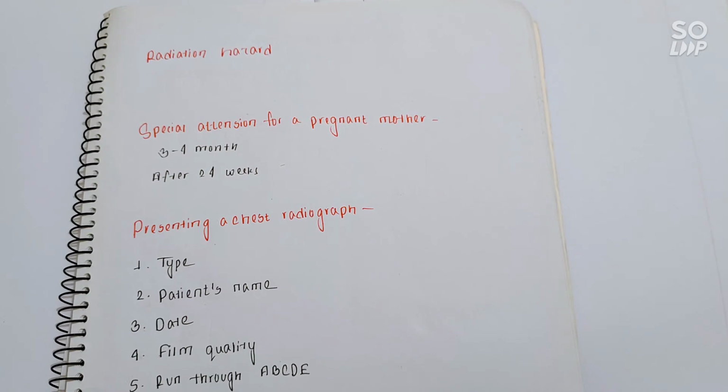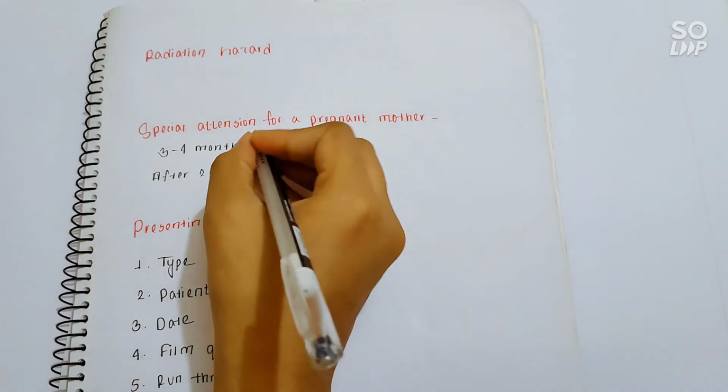Radiation hazard. We all know about radiation hazard. Hazard is that X-ray beams damage our cells. Then there will be special attention for a pregnant lady. And this is more hazardous for a pregnant lady if X-ray is done within 3 to 4 months, because in this period organogenesis of the baby takes place.